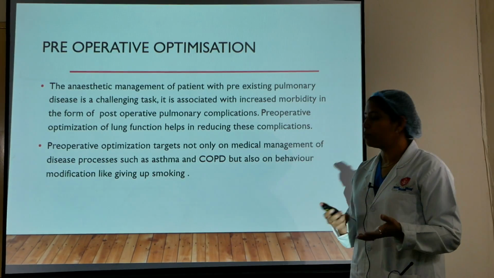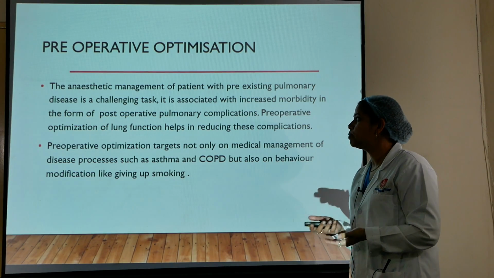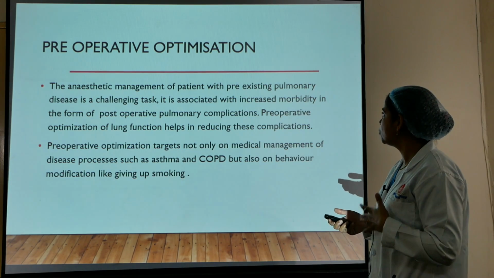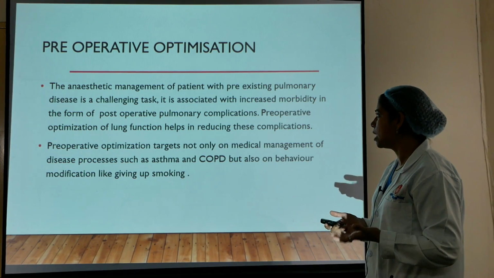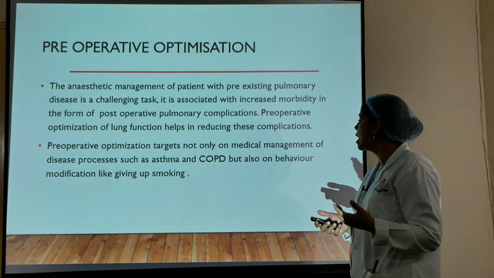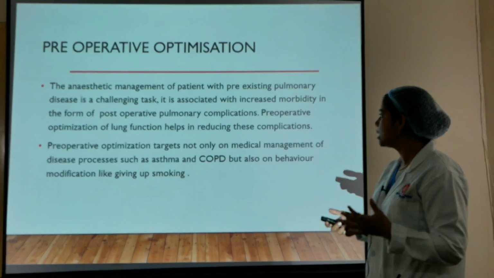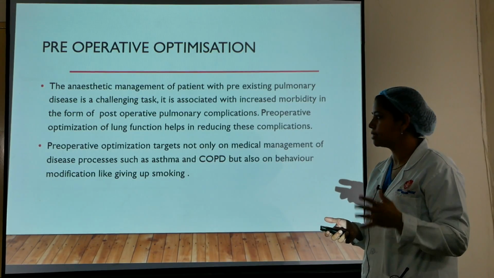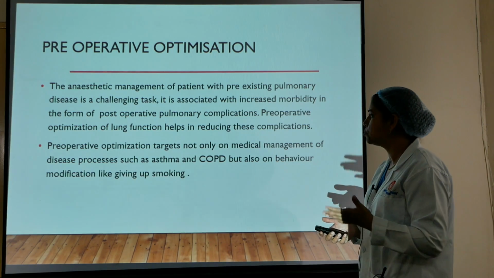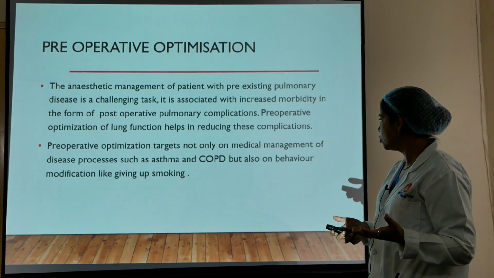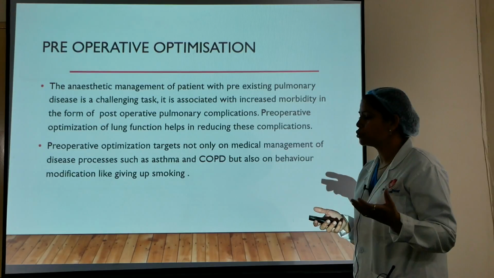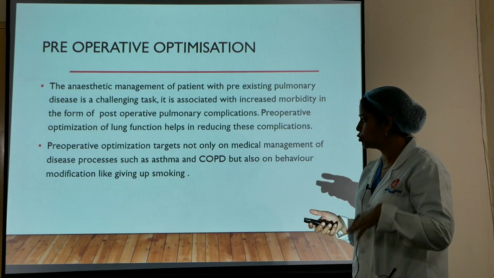Coming to the preoperative optimization of patients suffering from any kind of pulmonary diseases like obstructive or restrictive pulmonary diseases, the anesthetic management of patients with pre-existing pulmonary disease is a challenging task. It is associated with increased morbidity in the form of post-operative pulmonary complications. Preoperative optimization of the lung functions helps in reducing these complications. Therefore, it is an important part. Preoperative optimization targets not only medical management of the disease process such as asthma and COPD, but also behavioral modification like giving up smoking and educating the patients about incentive spirometry pre and post operatively.